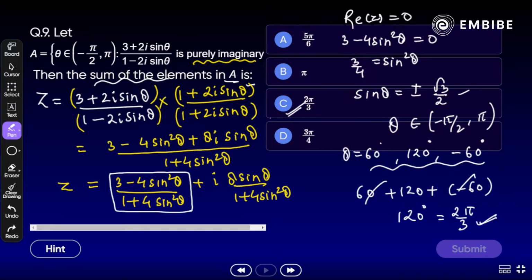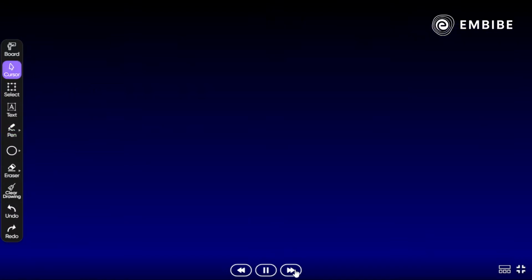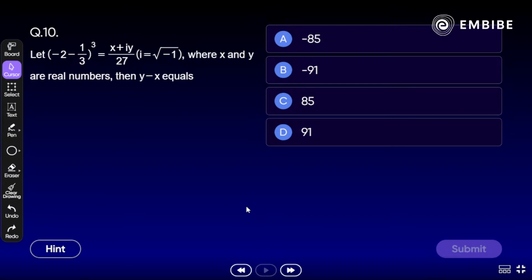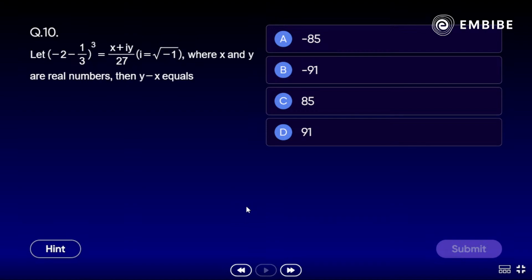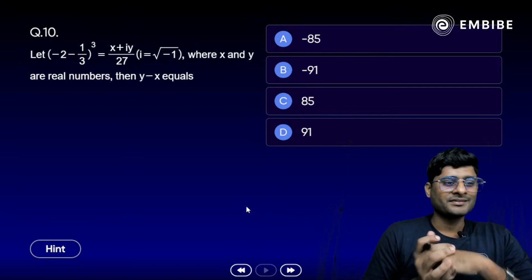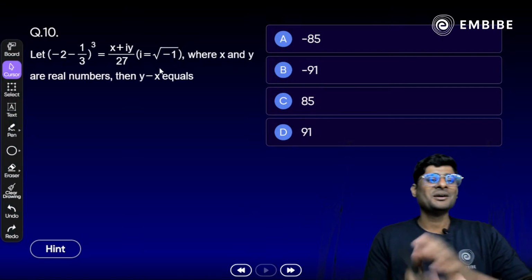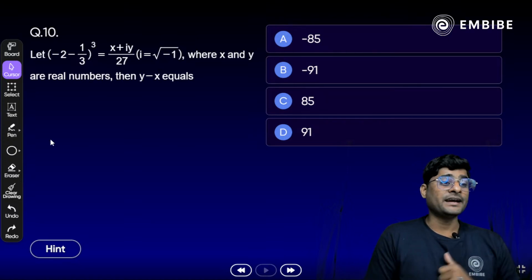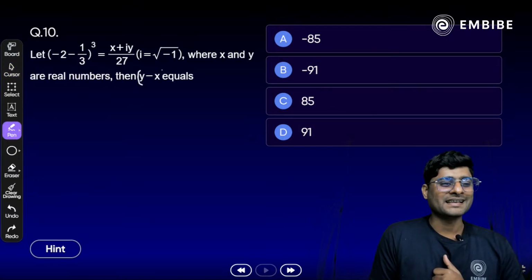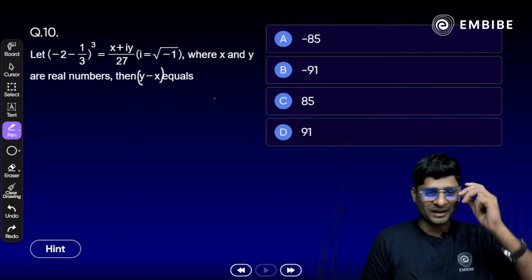Okay. Moving forward, the next one. The next part we have here. Take a look here. Question number 10. Yes, another easy question, we can see that. Let minus 2 minus i by 3, whole to the power 3, is equal to x plus iy by 27, where iota is root over minus 1, and x and y are real numbers. Then find the y minus x value here. Yes, we need to find y minus x here.